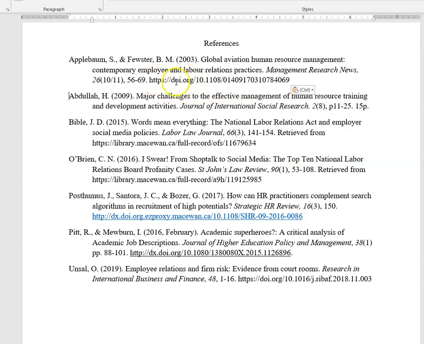Sometimes a DOI looks like this. It's a link, and then it says DOI, and then it gives the number. That's fine. What you don't want to include is anything with this bit of words in it, specifically also something with our institutional title in it. What that means is that your reader will have to log in to the library page in order to see that, and that's not a good link. You want something that will give full information to your reader, whether they have a subscription or whether they have access to the MacEwan Library or not.